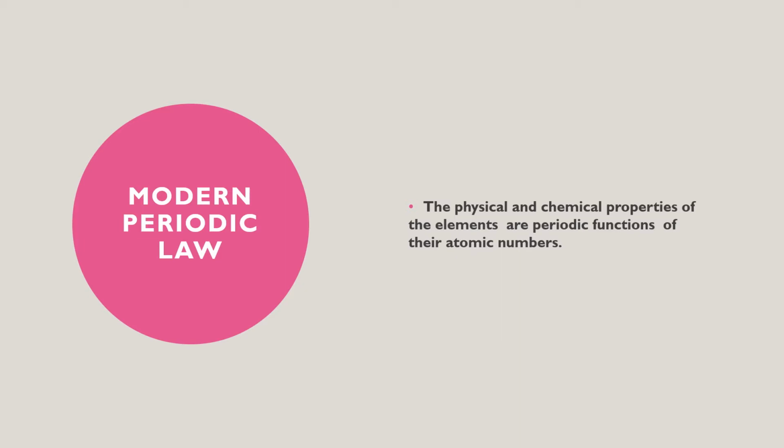What is modern periodic law? The physical and chemical properties of elements are a periodic function of their atomic numbers. It means that the physical and chemical properties of the elements depend upon their atomic number, and the elements are arranged in increasing order of atomic numbers in the periodic table. So this is modern periodic law.